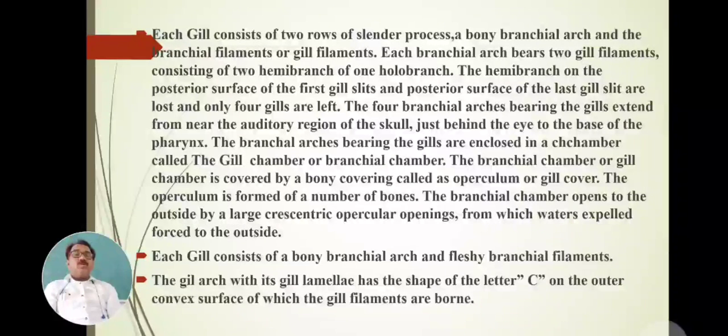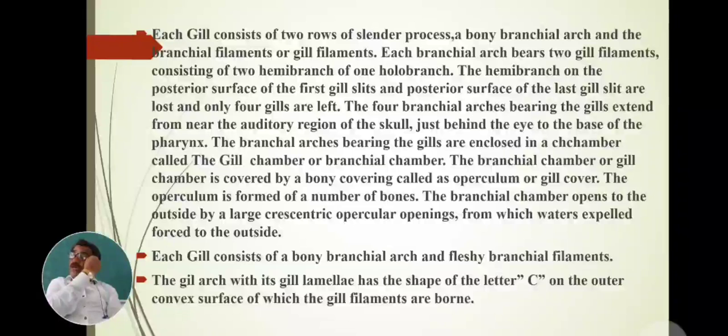Each gill consists of two rows of slender processes, a bony branchial arch, and the branchial filaments or gill filaments. Each branchial arch bears two gill filaments, consisting of two hemibranchs or one holobranch.